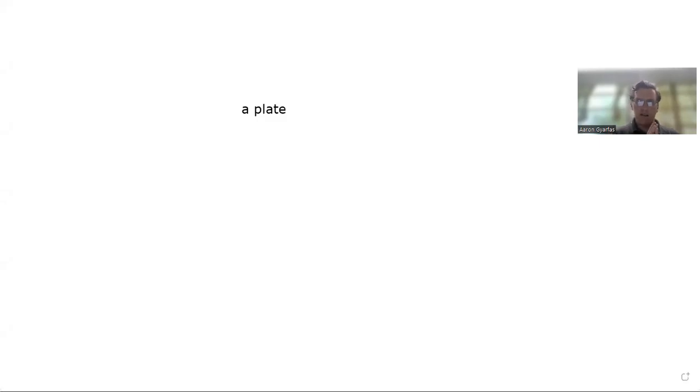Let's break down some more diagramming, taking it down to the phrase level before we work up to the sentence level. Okay, so let's just start with something very basic. A plate. What do we have here? Just two words, and I hope we can identify them. We can identify a as a determiner. If you want to be more specific, an article. Plate is just a noun.